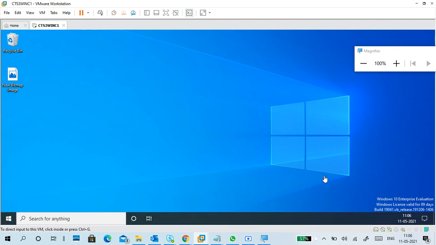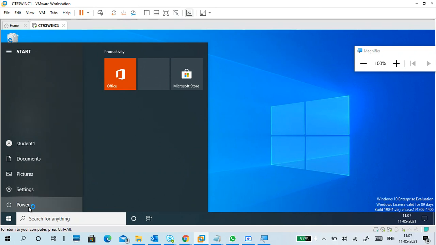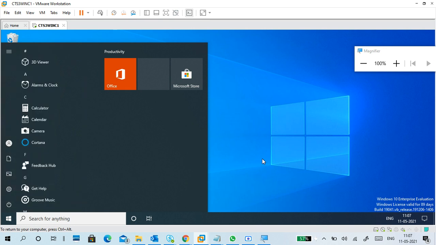Why is this system slow, I didn't understand. When you see your Windows 10 is working very slowly, either you're running so many services in the foreground and background, or an update service is running. So just go to your power. Click on this power button. Still it is slow. I don't understand. Normally it is working good.